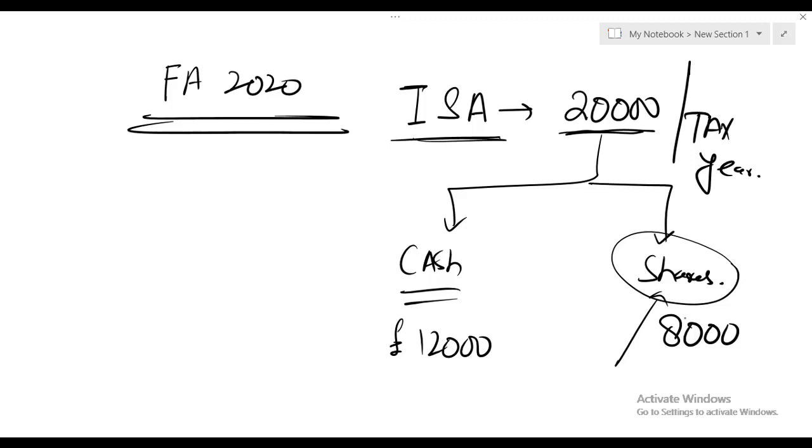Interest from ISA is exempt, dividend from ISA is exempt, capital gain from ISA is exempt. So individual saving account limit is £20,000 per tax year. Either you keep the amount in ISA in the form of cash or shares. Whatever you get from ISA, either interest income, dividend income or capital gain, all are exempt. Okay?